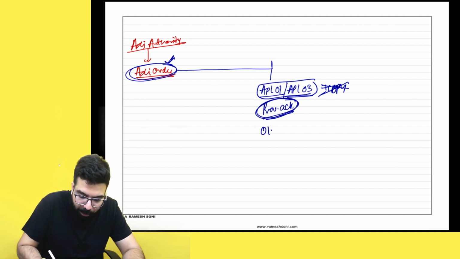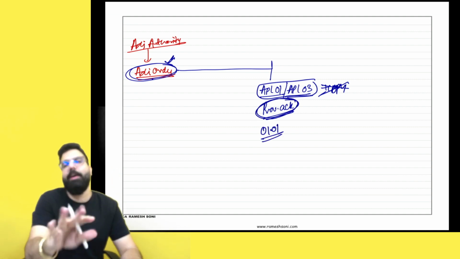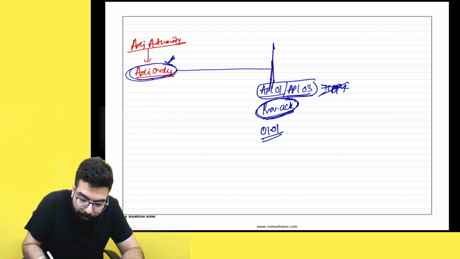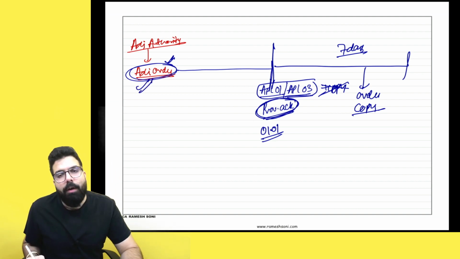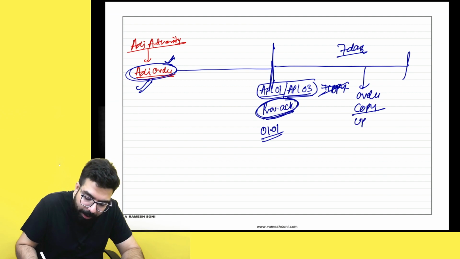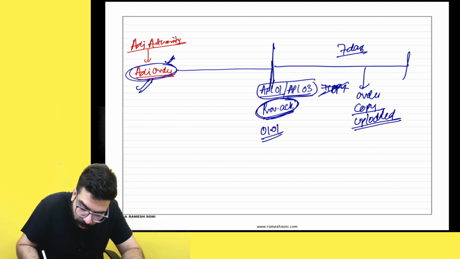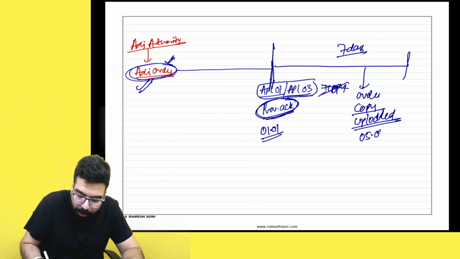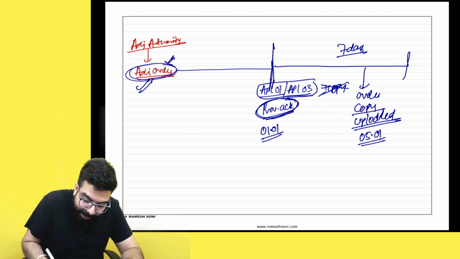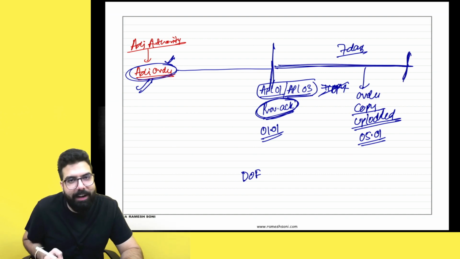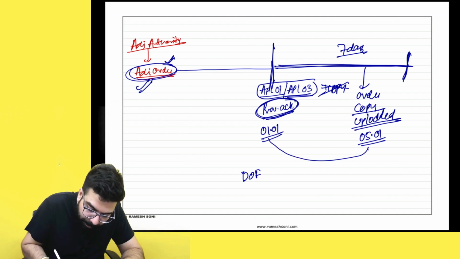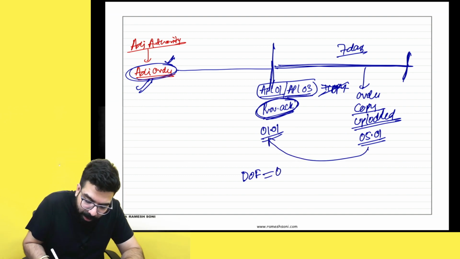For example, you filed an appeal on 1st of January. You will be given a provisional acknowledgement. Okay? Now what do I have to do? Now you have to go online and within 7 days, you have to upload the order copy. The adjudication order copy for which you are going for an appeal has to be uploaded. Okay, sir? Say I uploaded the order copy on 5th of January. You know what? If you upload the order copy within 7 days, the date of filing of appeal will be the date of provisional acknowledgement, that is 1st of January.